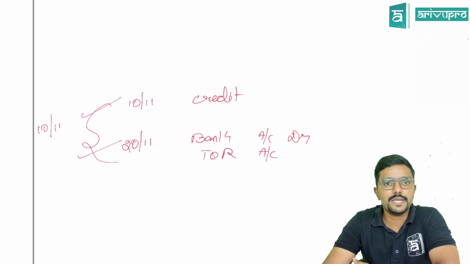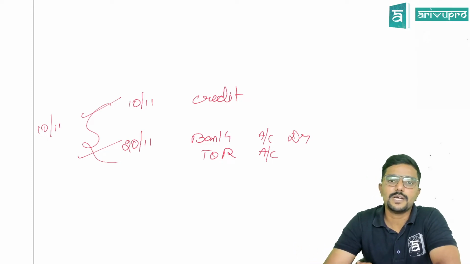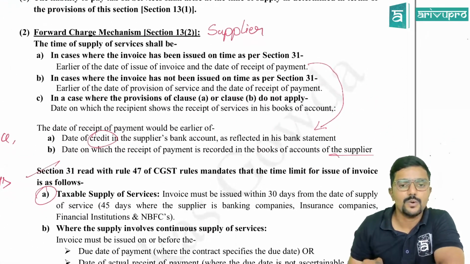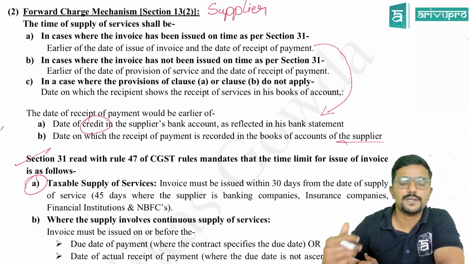Clear? So please be careful. Under reverse charge we think from the recipient's point of view, whereas for forward charge from the supplier's point of view, while deciding the date of payment also. Okay, fine sir. Next, let us continue.